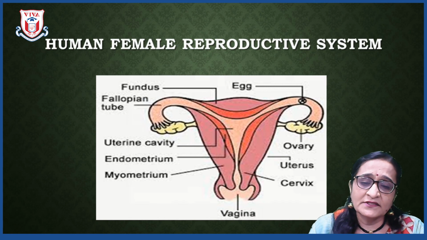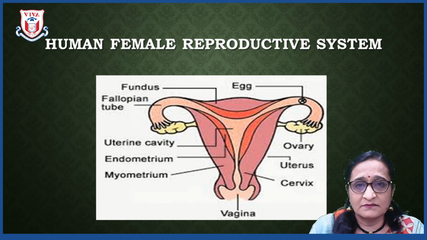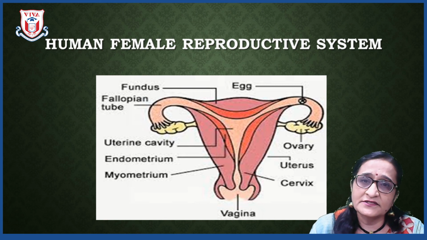When copulation occurs, the sperms enter through the vagina and travel towards the oviducts to fertilize the eggs. The uterus is an elastic, bag-like structure which holds the fetus for 9 months till it is delivered.